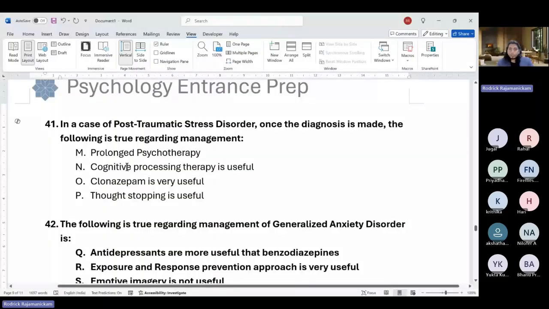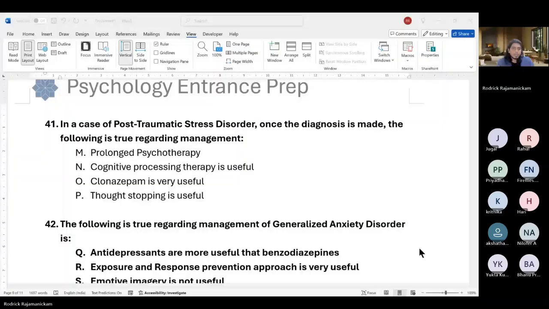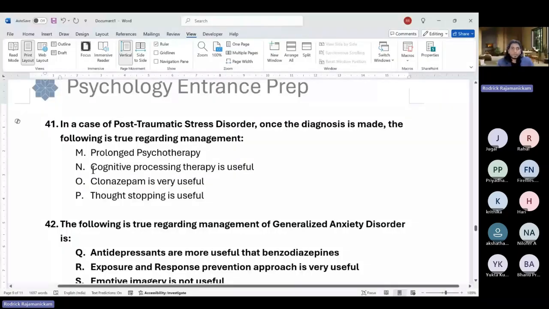Nature of psychotherapy, that's one possibility. What else? Cognitive processing therapy, good. So it's not like other options are wrong. Almost every option is partially correct. Okay, so which is the most correct answer is what we're supposed to figure out here.